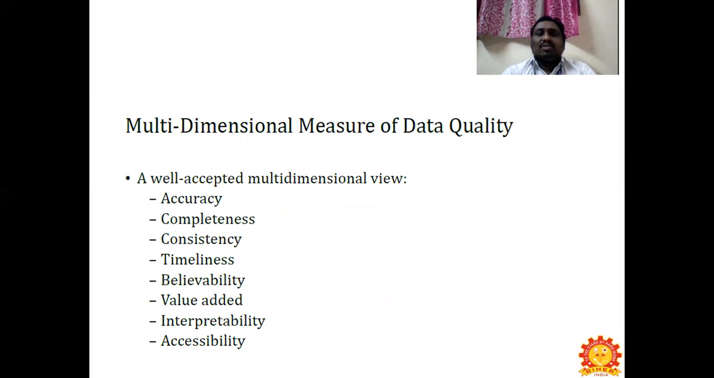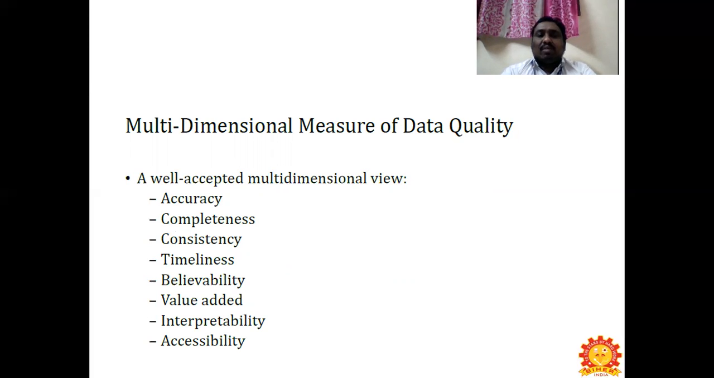Now you can see the multi-dimensional measures of data quality. These are the things that should be there in quality data. First is accuracy: the data should be very accurate. Then completeness, since we have seen incomplete data: it should be complete. And consistency should be perfect. Then timeliness: the time complexity should be reduced.